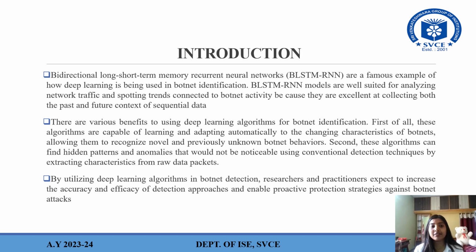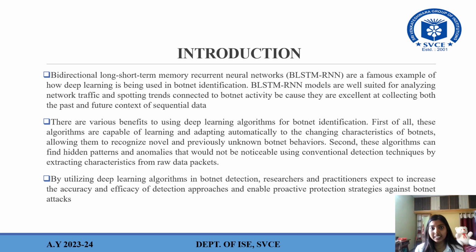There are various benefits to using deep learning algorithms for botnet identification. First of all, these algorithms are capable of learning and adapting automatically to the changing characteristics of botnets, allowing them to recognize novel and previously unknown botnet behaviors. Second, these algorithms can find hidden patterns and anomalies that would not be noticeable using conventional detection techniques by extracting characteristics from raw data packets.